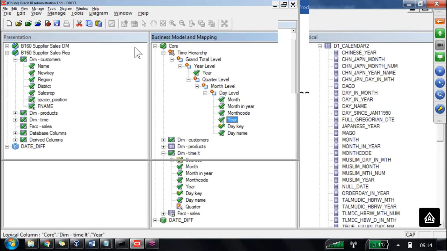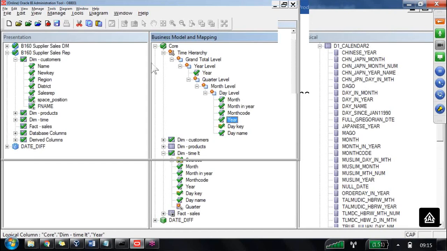Can I map a column to 2 levels? Is the question clear or not clear? One column, can I map to the 2 levels? That's what I am asking. Here it's cheating us actually.